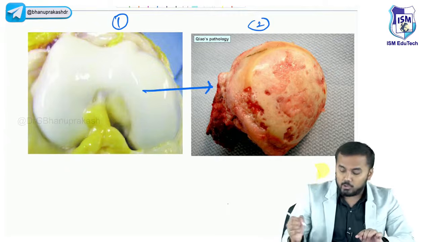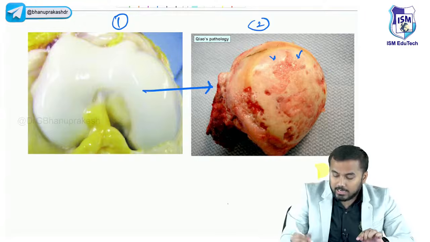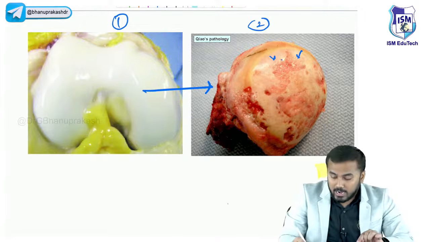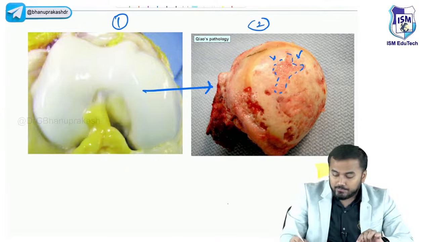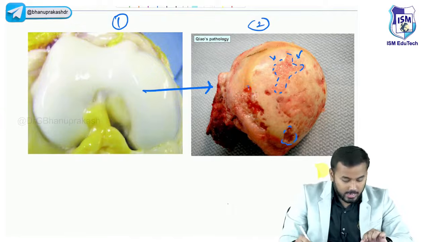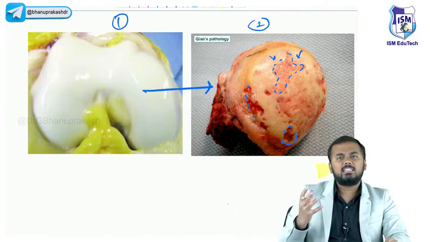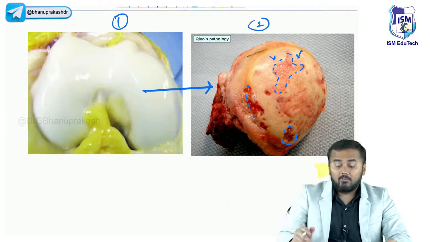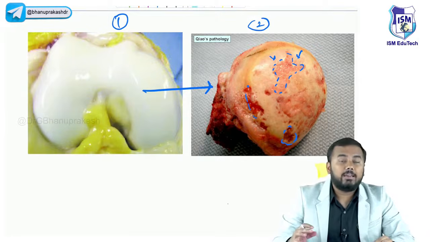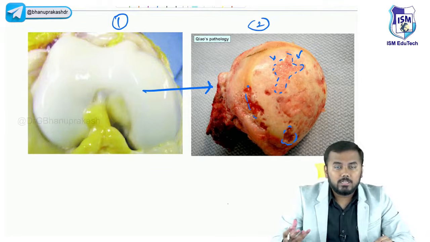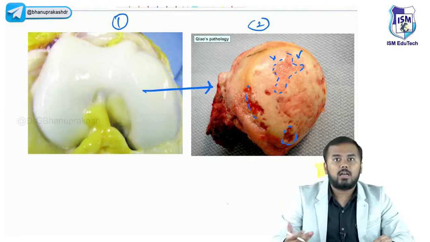But look at this joint here. Do you think the articular cartilage is smooth? No. At some points the articular cartilage is damaged. You see at some points it looks like the articular cartilage is eaten off. What is this? This is called erosion of the articular cartilage, or degeneration or damage to the articular cartilage.